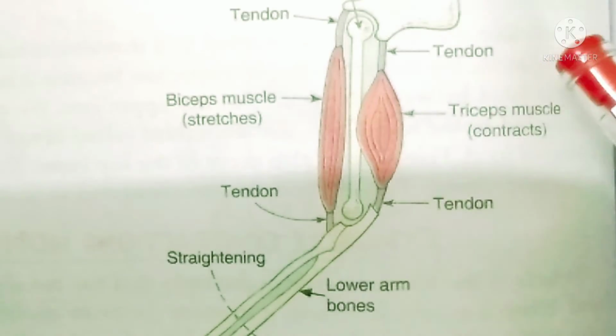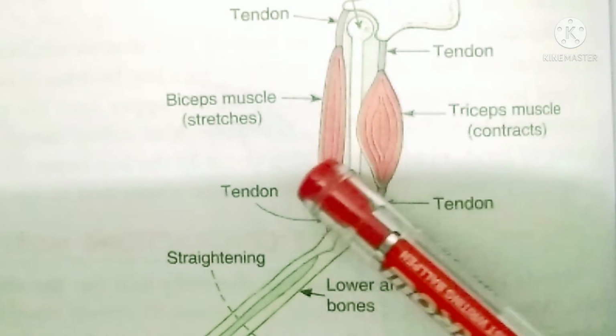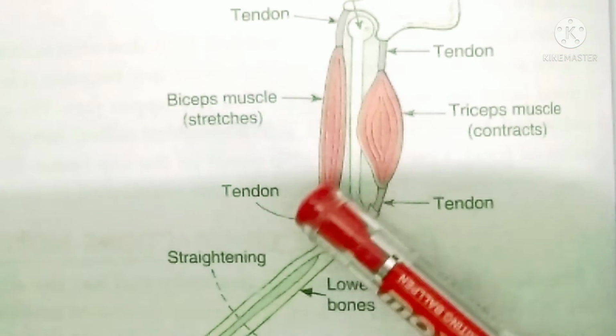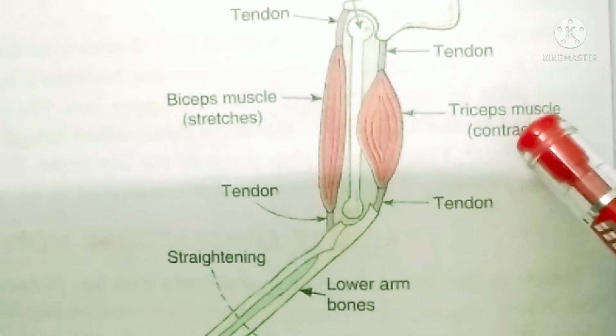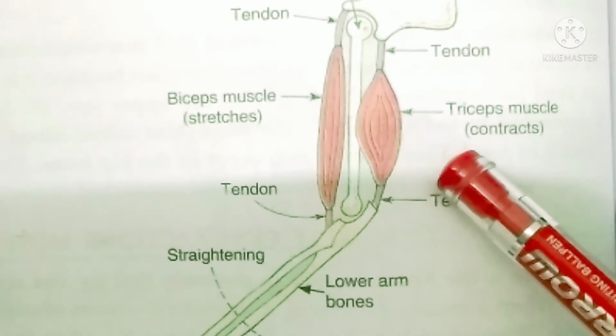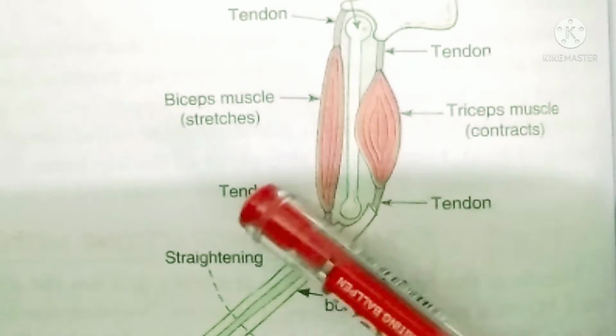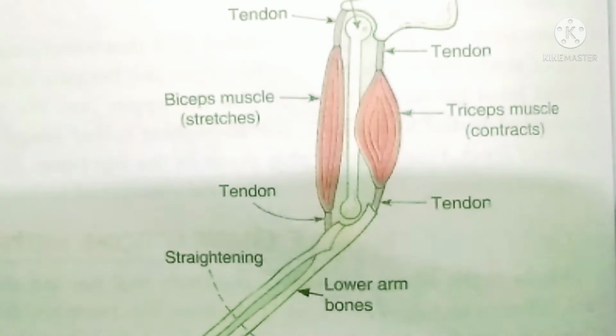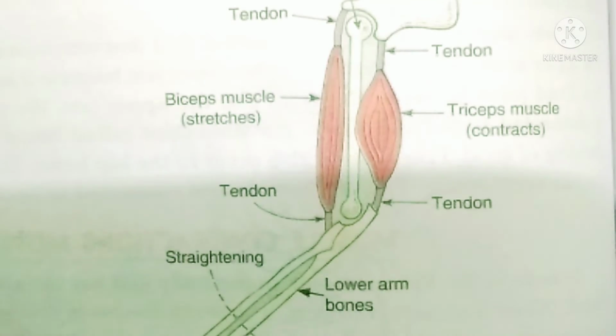So you can try to do this activity, fold your arm and stretch your arm. Or straighten your arm and keep your hand on the biceps for some time and then you keep on the triceps. You will come to know the difference. Okay. Today we can do this activity. What you can do is, first keep one hand on the biceps of the other arm, and you see when you fold it forward what happens to the biceps, and then see at the back what happens to the triceps.